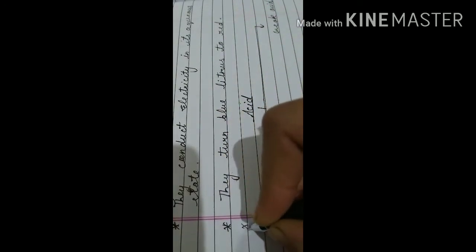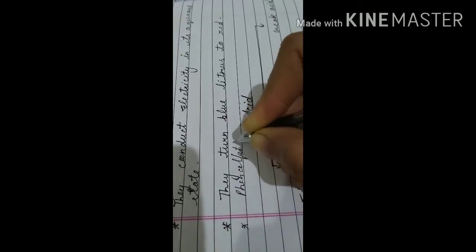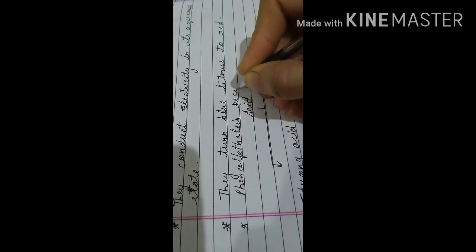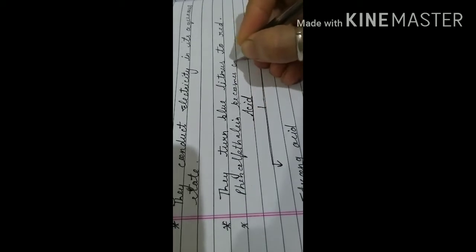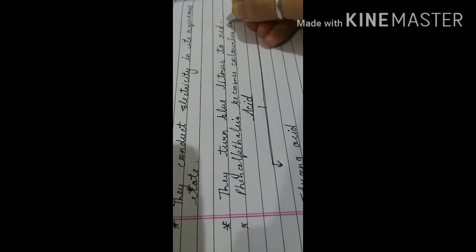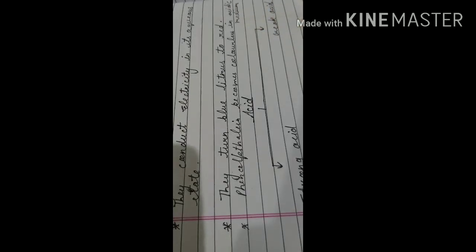Except this, there is one indicator, phenolphthalein indicator. Phenolphthalein indicator becomes colorless in acidic medium. Actually in the basic medium it provides a pink color, but whenever acids are put in, it becomes colorless in the acidic medium. So this is the way we can identify whether the given substance is acidic or basic in nature.